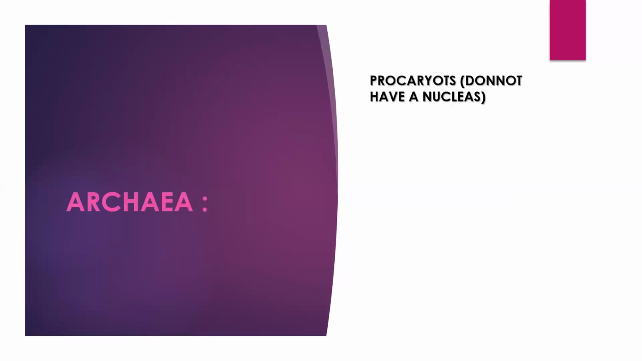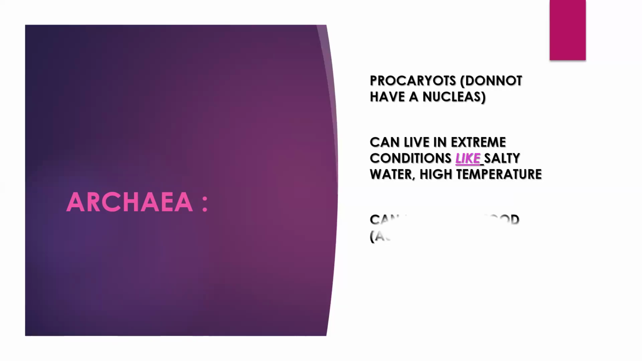Archaea. Archaea are prokaryotes that don't have a nucleus. Archaea also live in places that have extreme conditions, like salty water, high temperature, and so on. So when you hear about seas or oceans that have thermal water, which means water with very high temperature, you must know that there are archaea in this water. Archaea can also make their food by themselves, so they are called autotrophs.